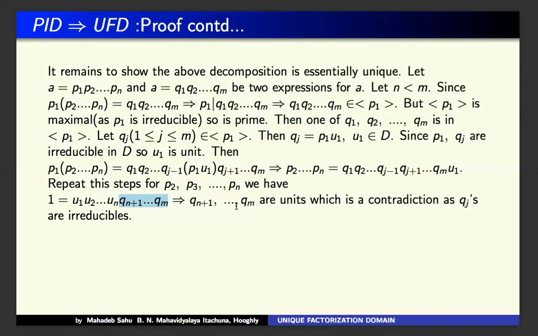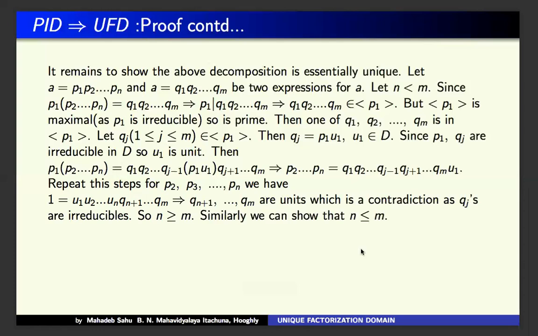I cannot say that at once; I have to prove it again. As these are units, we have a contradiction. So we cannot say n less than m. For n less than m, we have this type of contradiction. So then n greater than or equal to m may hold.